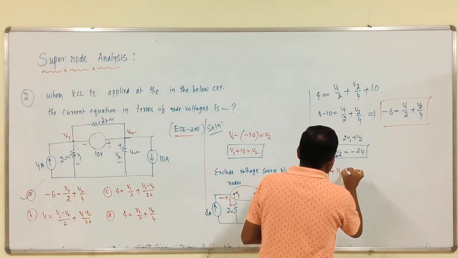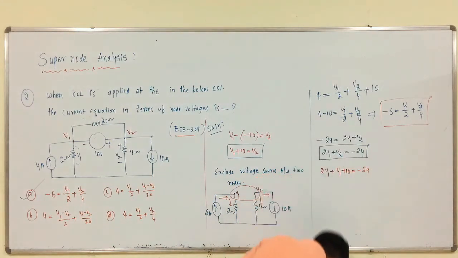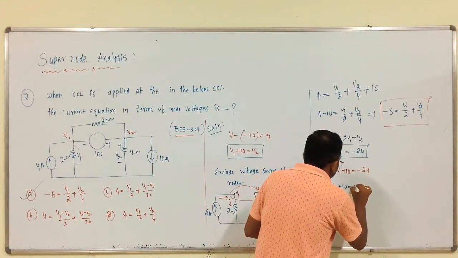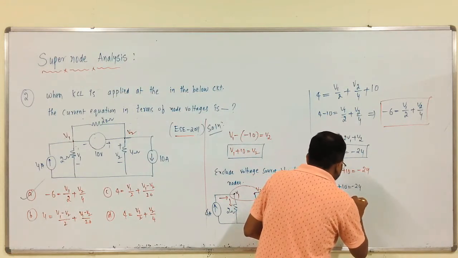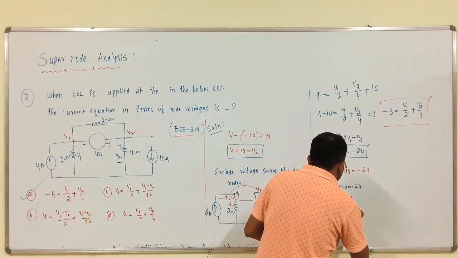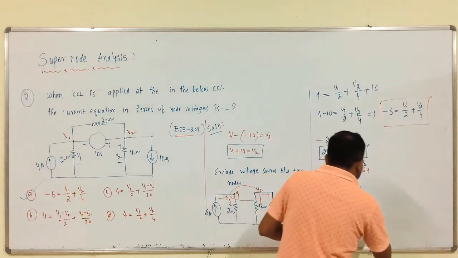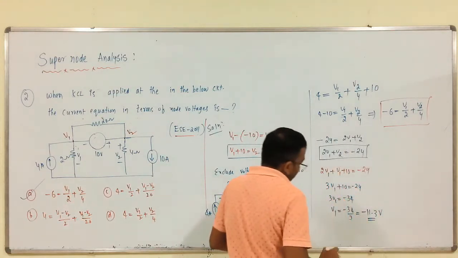2V1 plus V1 plus 10 is equal to minus 24. Therefore, 3V1 plus 10 is equal to minus 24. Therefore, 3V1 is equal to minus 34. Therefore, V1 is equal to minus 34 by 3, which is equal to minus 11.3 volts. Approximately it is minus 11.3.